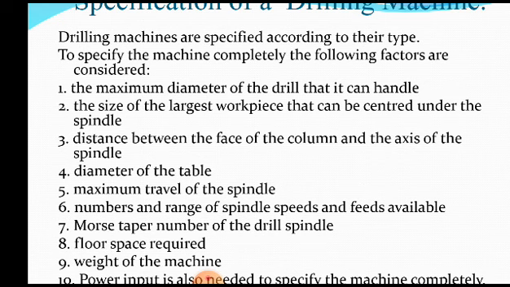The distance between the face of the column and the axis of the spindle also decides the size. Diameter of the table, what is the dimension of the table that is installed on a machine. Maximum travel of the spindle, how much travel is there for the spindle. It can be along the arm if you take a radial drilling machine, or it can be depth wise also. Numbers and range of spindle speeds and feeds available.